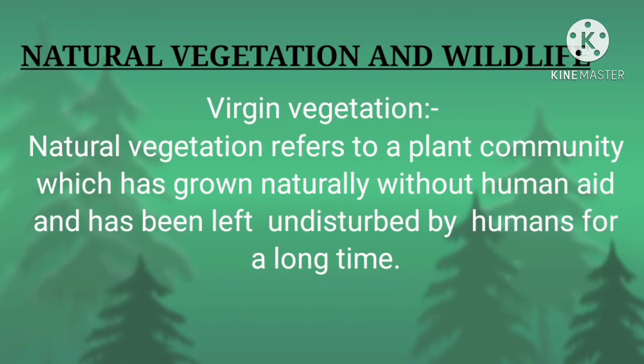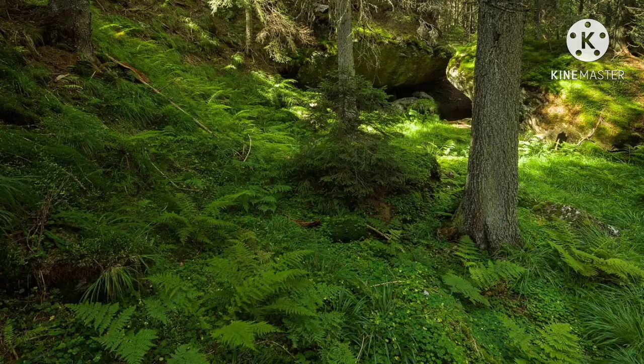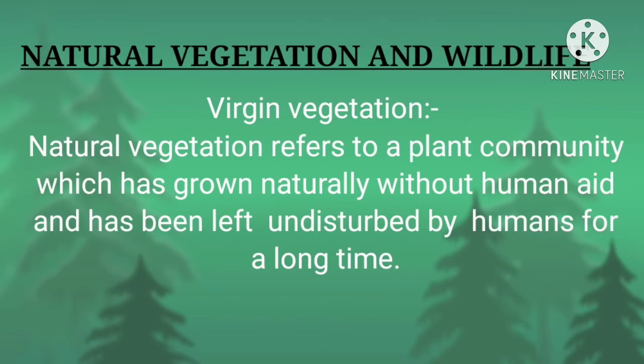Next, what is virgin vegetation? Natural vegetation refers to a plant community which has grown naturally without human interference and has been left undisturbed by humans for a long time. This is known as virgin vegetation. Some trees grow without the interference of human beings.